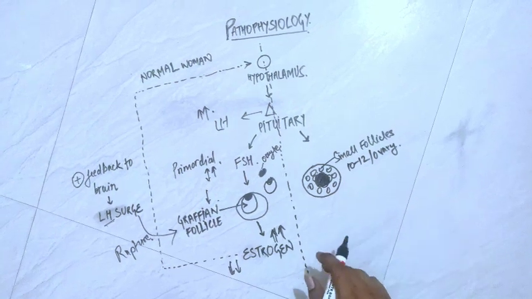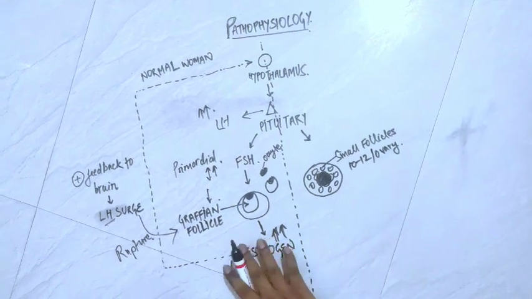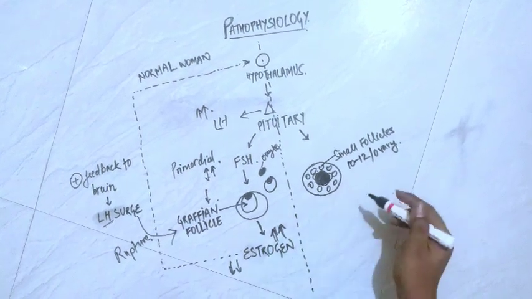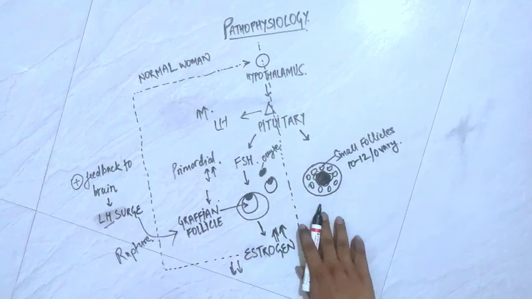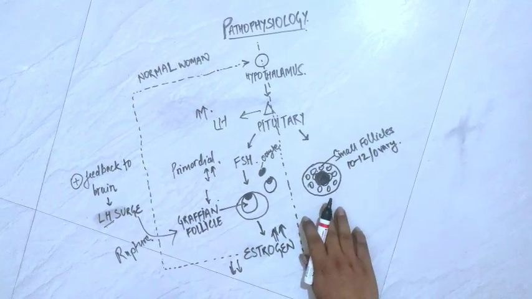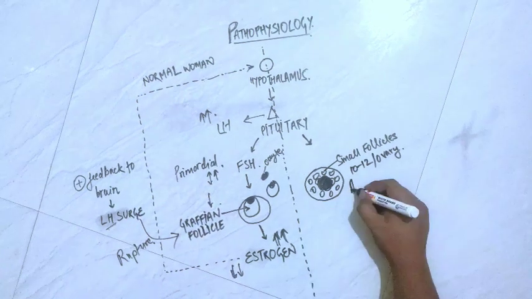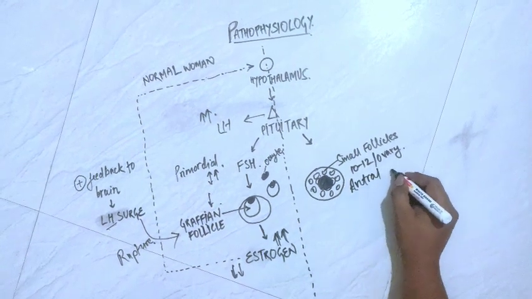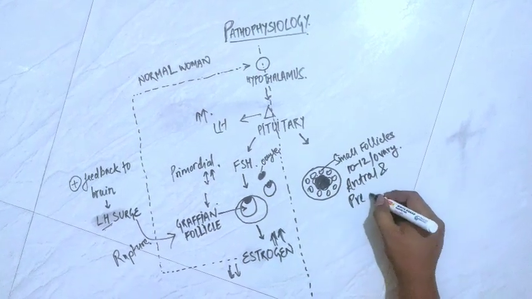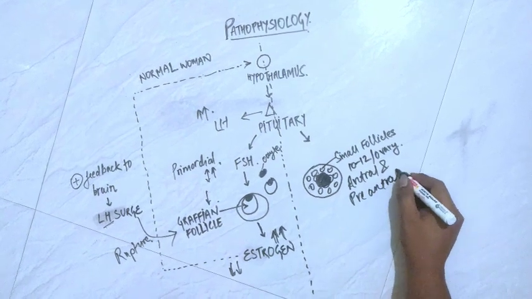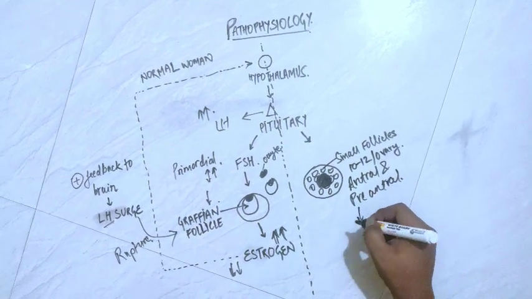As we know that estrogen is produced by the Graafian follicle, but now here the small follicles which are present in ovary, these are not the primordial follicles, these are antral and preantral follicles. They will also produce estrogen.